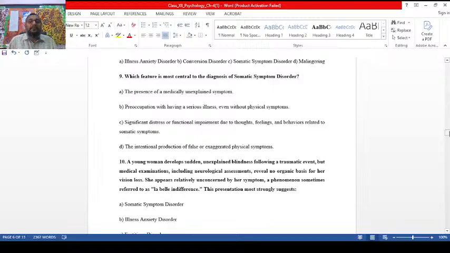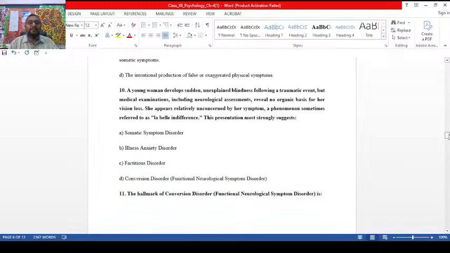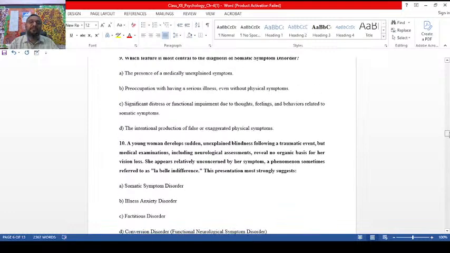The presence of medically unexplained symptoms, medically explainable it is. Pain disorder, people feel the pain. Preoccupation with having serious illness, even without symptoms, is illness anxiety. Option C is the somatic symptom. Intentional production of false exaggerated physical symptoms is also not right, because option C is more suitable.